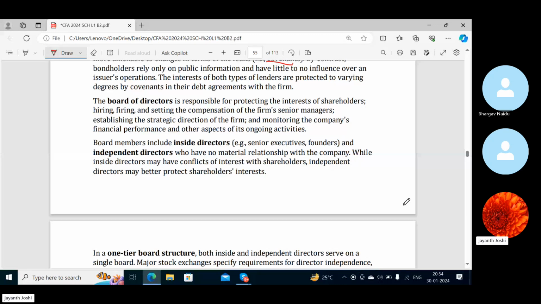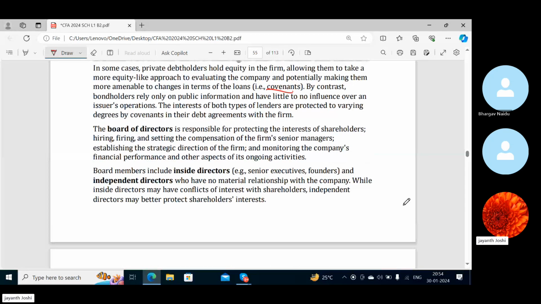Fine, they are not involved in day-to-day operations. So the board of directors is responsible for protecting the interest of shareholders. Of course, they have to work for the best interest of shareholders. There's a fiduciary relationship, that is a principal-agent relationship, between the directors and the shareholders. Hiring, firing, and setting the composition of the firm's senior managers is what they do.